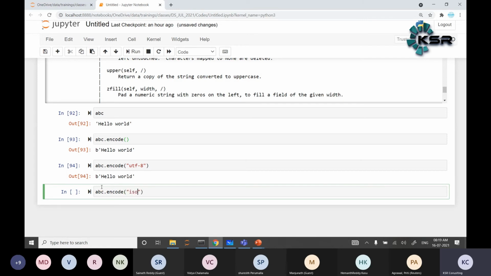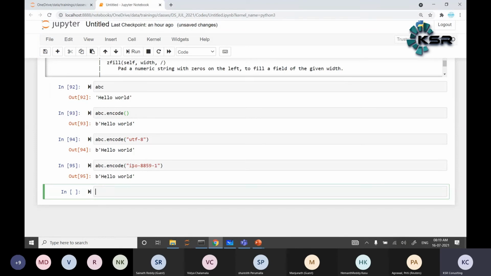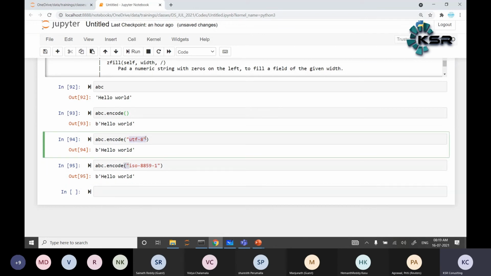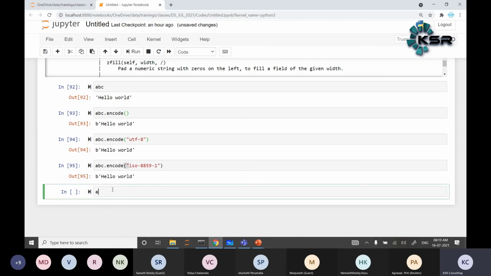ISO 8859 is the ASCII character format, Windows style format. UTF-8 is the Unix or Linux text file format. By default, if you don't specify anything, the string Unicode is stored in the form of Linux format. Makes sense? This is our value of encoding.